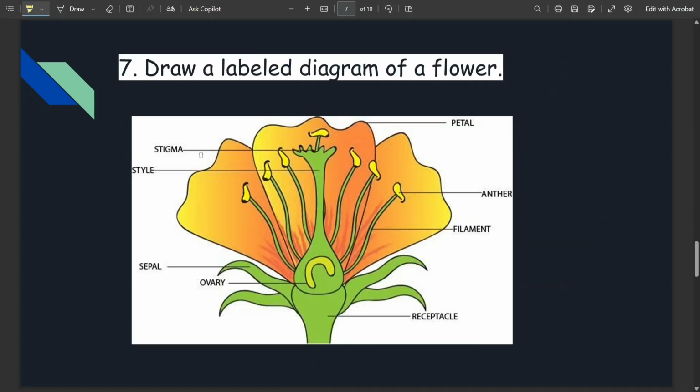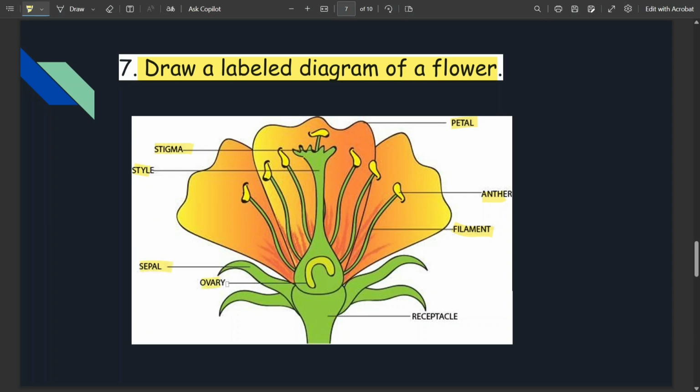Then our next question is, draw a labeled diagram of a flower. It has a petal, anther, and filament, which are the male reproductive part of the flower, then stigma, style, sepal, and ovary where ovules are fertilized.